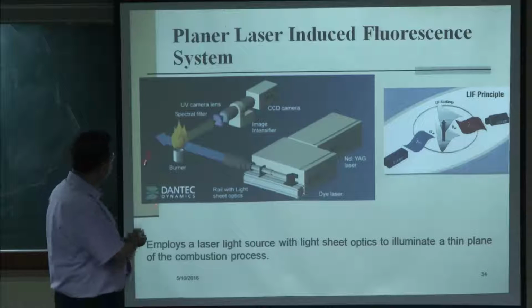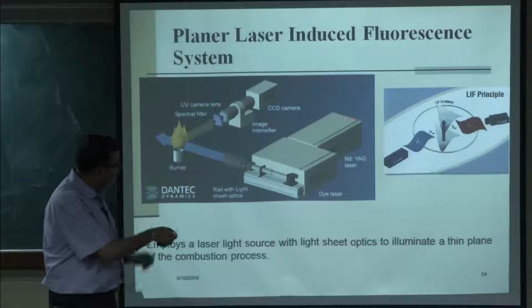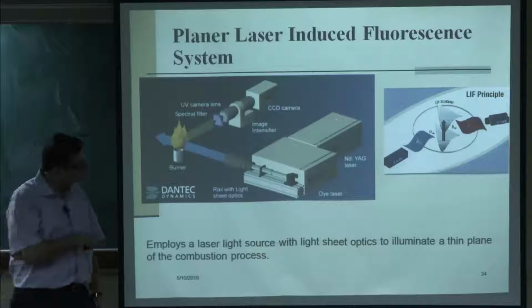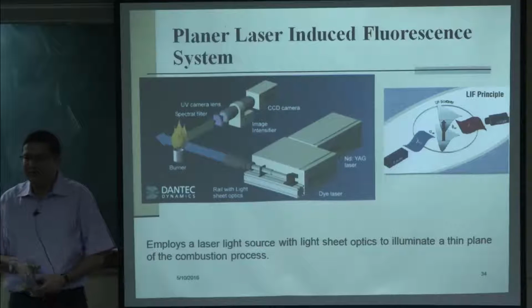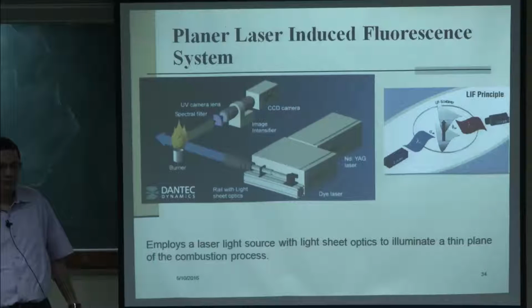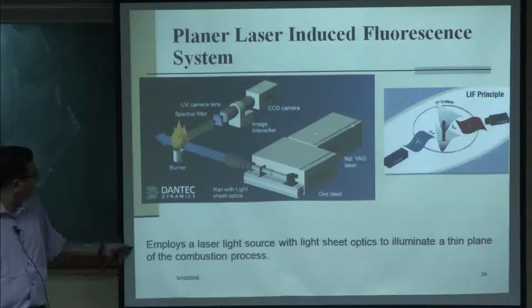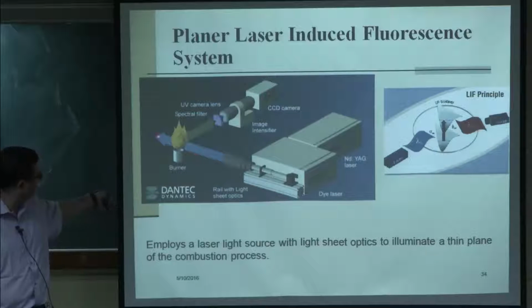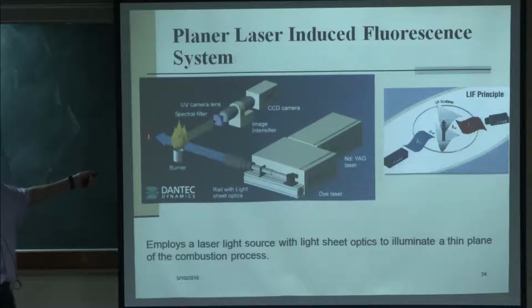So there is a schematic taken from the Dantec Dynamics site of a planar laser induced fluorescence system. What we have is an Nd:YAG laser. This laser is not the primary laser. This provides high energy to operate this dye laser. This dye laser can be filled with different dyes, so you can change the dye to get different frequencies, and then the Nd:YAG laser excites the dye laser, and a particular frequency laser beam is created, which of course goes through sheet optics and then through a flame front.